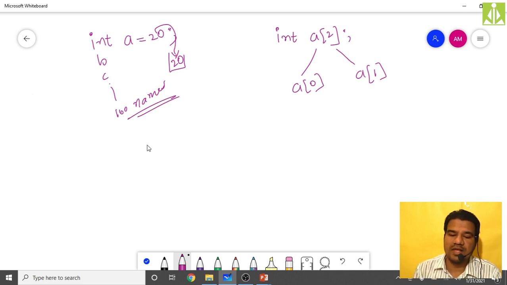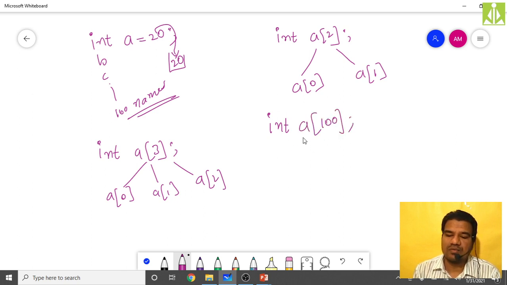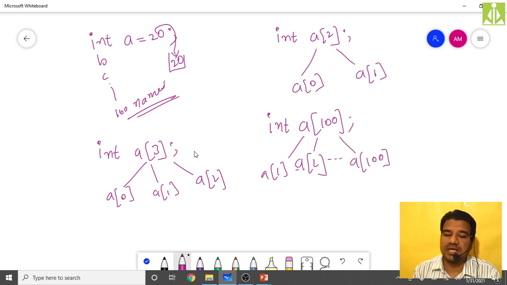If you want to take 3 variables, then integer a of 3. Like this you have to take integer a of 3. So how can you access the first element? A of 0, second element a of 1, third element a of 2. Likewise you can access. If you want 100 elements in your array, simply put like this, a of 100. Now the first element a of 0, second element a of 1, likewise up to a of 99. So what difference are you seeing between this first approach and this latter approach?